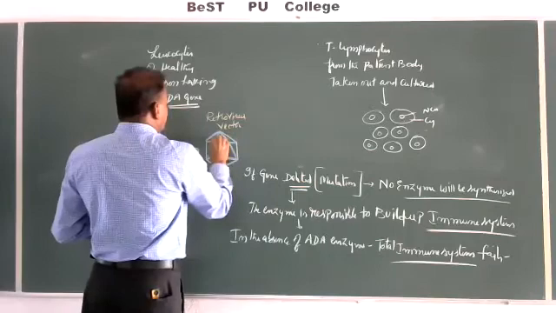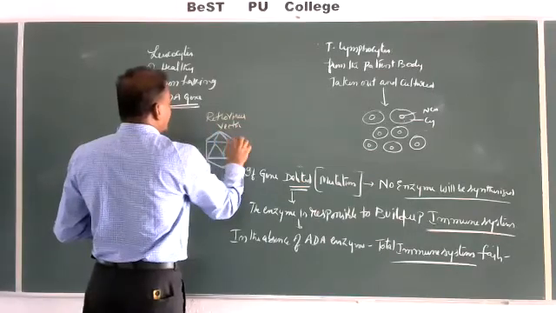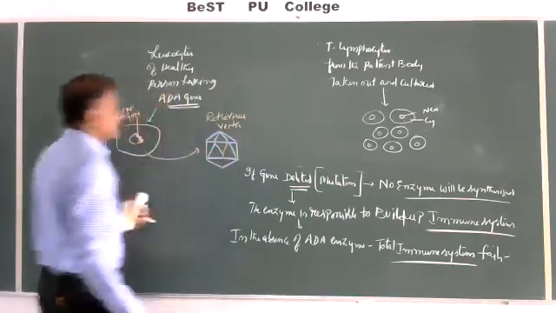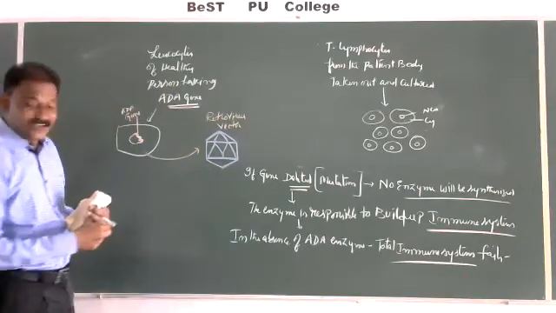The vector which is used for the introduction and transfer of genes is the retrovirus.